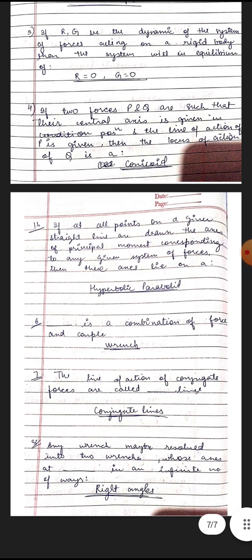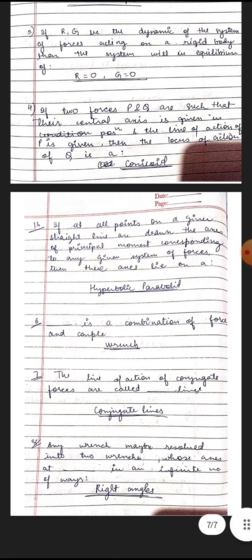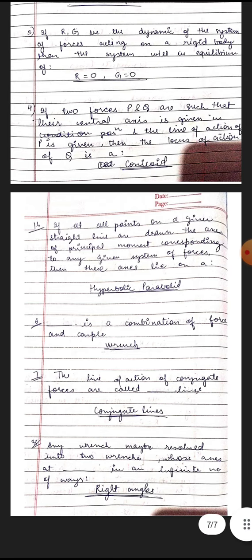If two forces P and Q are such that their central axis is given in position by the line of action of P, then the locus of the line of action of Q is a conicoid. Next, if at all the points on a given straight line are drawn the axes of principal moment corresponding to any given system of forces, then the axes lie on a hyperbolic paraboloid.